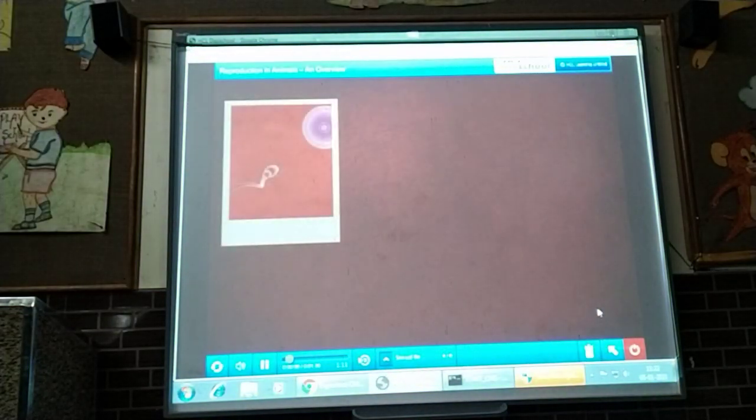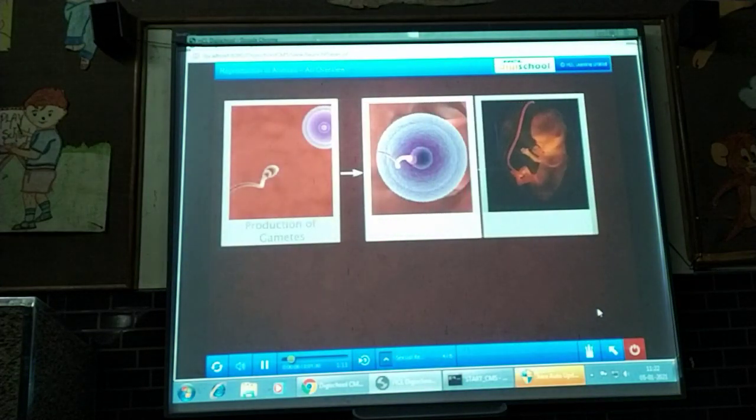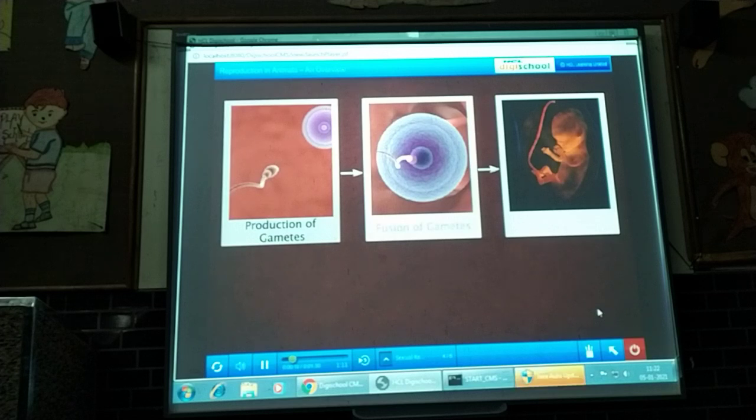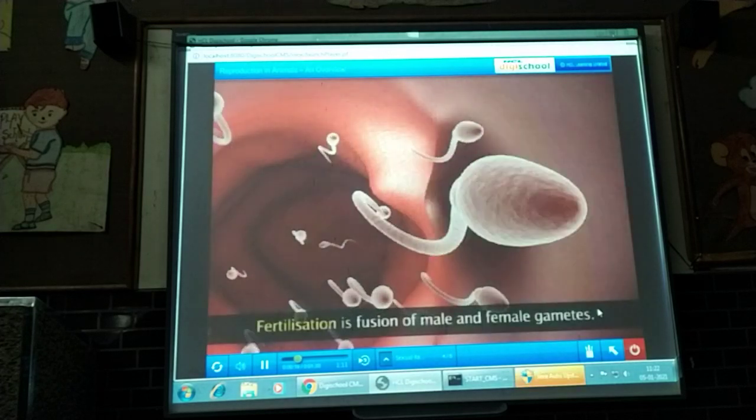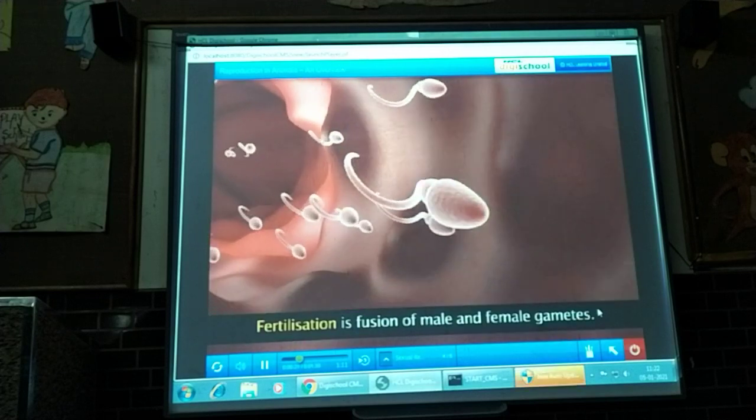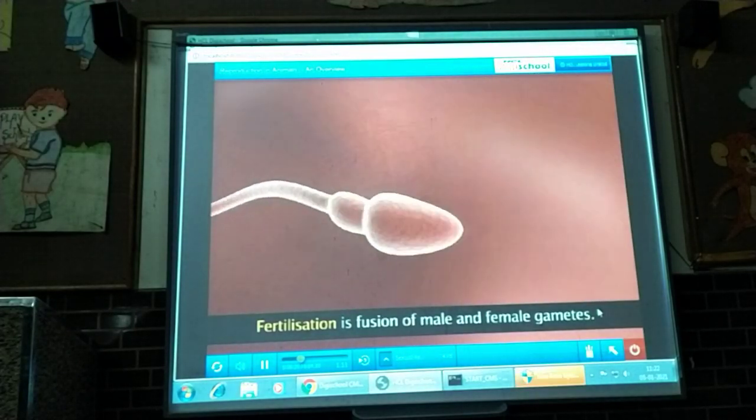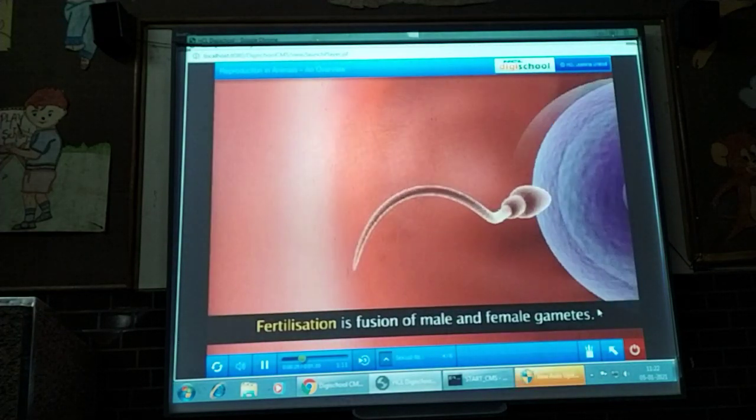Sexual reproduction involves three main steps: production of gametes, fusion of gametes, and development of a new individual. The process of fusion of male and female gametes during sexual reproduction is called fertilization.